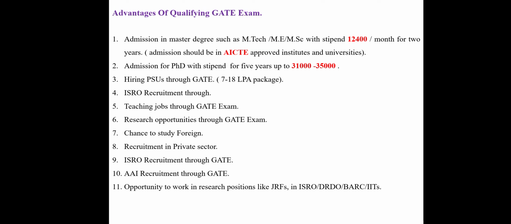So don't worry, but please make sure that before admitting, that institute or university comes under AICTE. So you will get 12,400 per month up to 2 years.